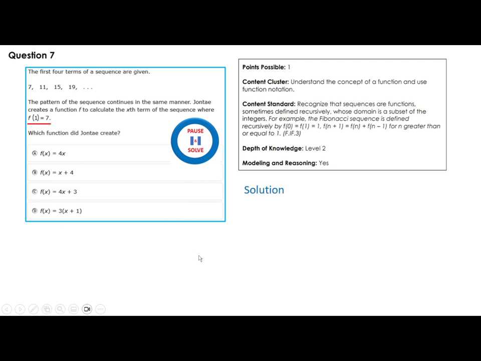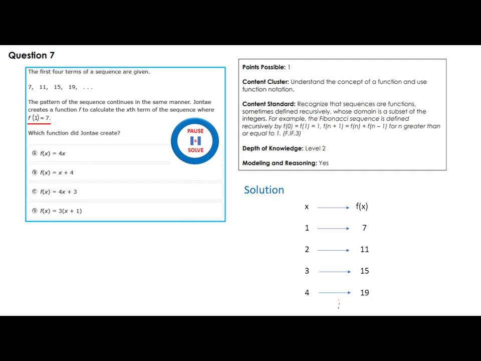Solution. If I look at this here, I need f(1) to be 7. If I put 1 here, do I get 7? I don't. I get 4. So his function has to be such that f(x), when x is 1, should give you 7. When it's 2, it should give you 11. 3, it should give you 15. 4, it should give you 19, and so on, okay?